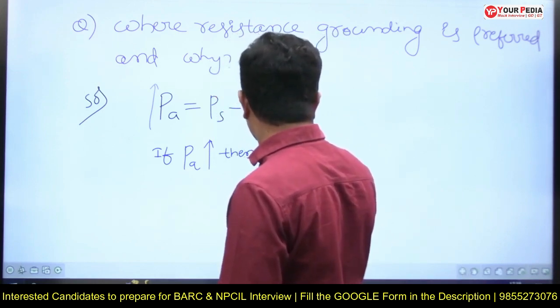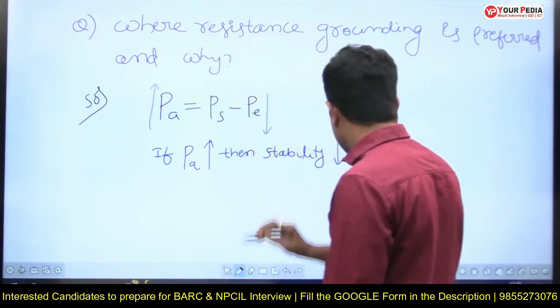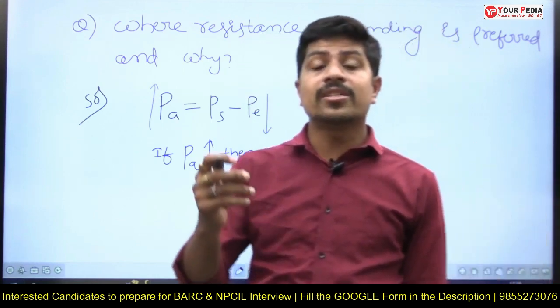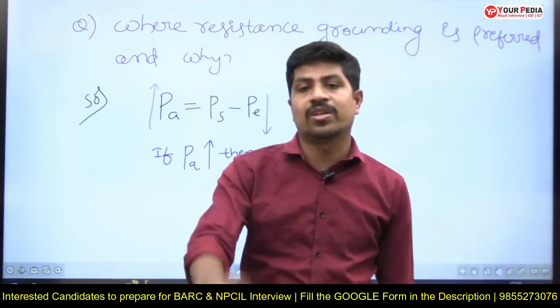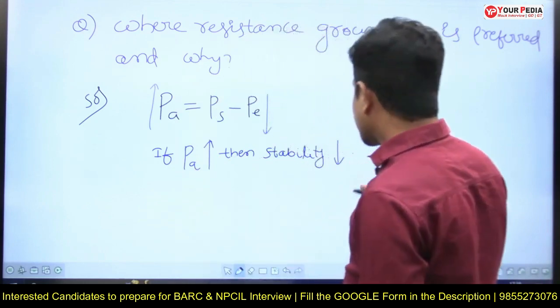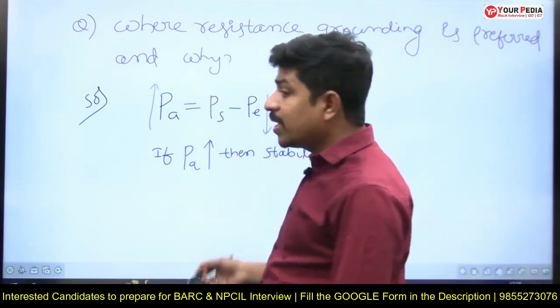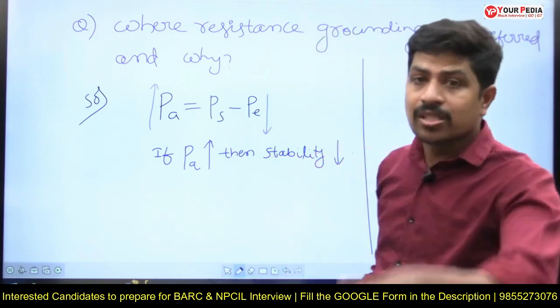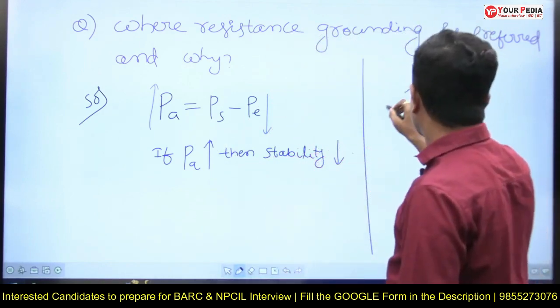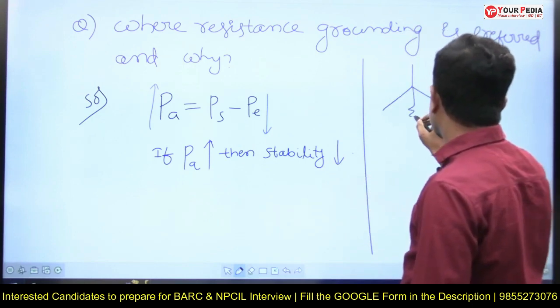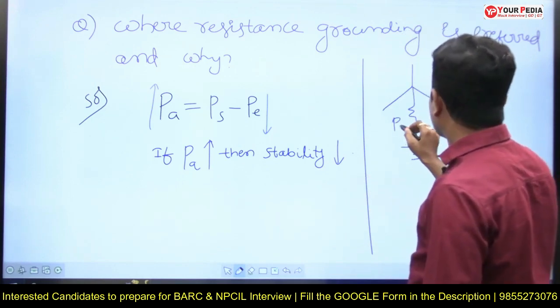Then how to decrease PA? Stability decreases; this is a disadvantage. Power system stability is one of the very important concepts for us. So what to do? Without resistance grounding, PA is equal to PS minus PE. If you are doing resistance grounding, this is your generator, and this is the resistance Rn you connected in the neutral.